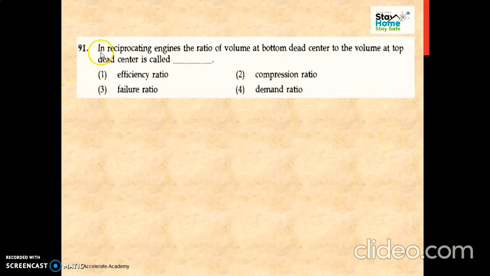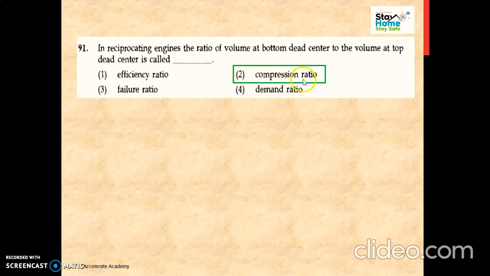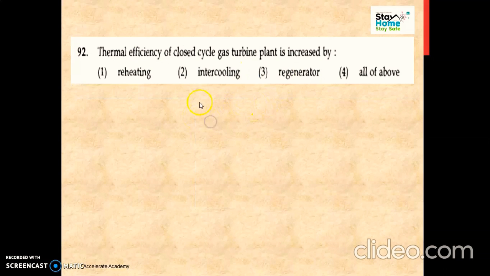Then the next question is: in reciprocating engines, the ratio of volume at bottom dead center to the volume at top dead center is called as a compression ratio. So this is a simple definition of compression ratio. If we know the definition, we will directly mark compression ratio as the answer.